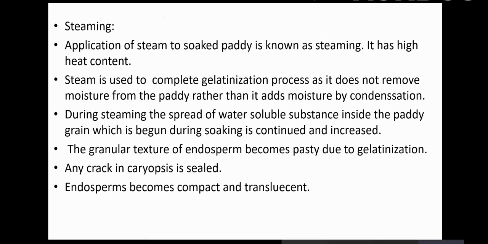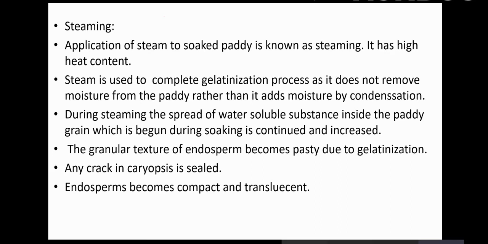The granular texture of the endosperm becomes pasty because the starch present in the kernel has already absorbed water. Now, because of the high temperature, since steam has a very high heat content, the molecules instantly gelatinize, and because of that gelatinization the endosperm becomes pasty, jelly-like or translucent.